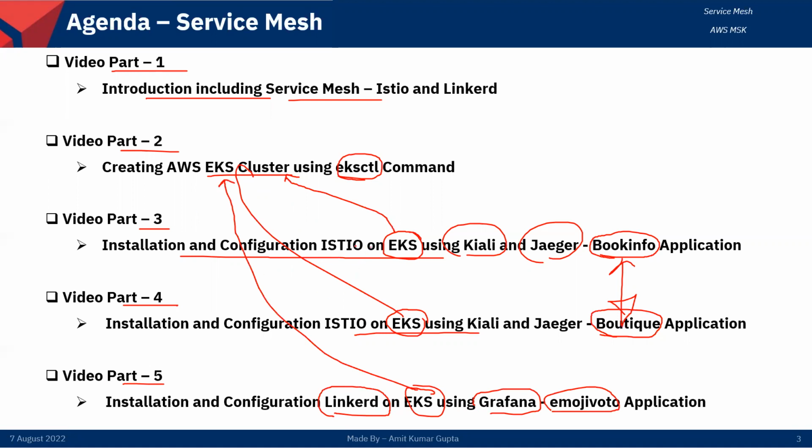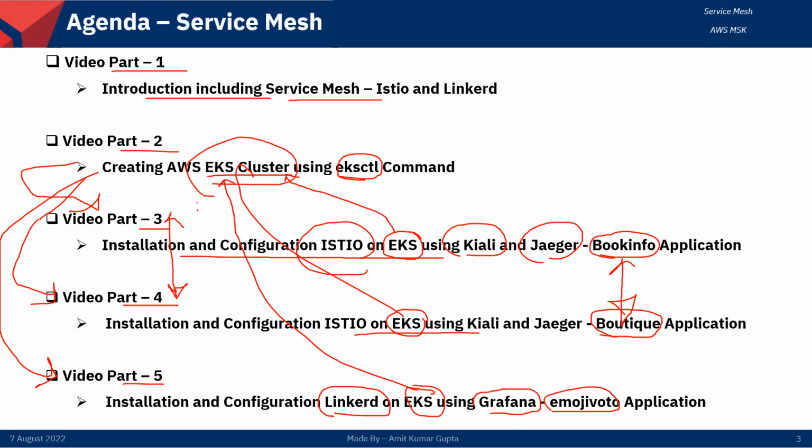So basically, part 3 and part 4 are Istio based, and part 5 is Linkerd based. But this same cluster we are going to use in this portion also, and in this portion also. I will use the same cluster in all 3 videos, right?